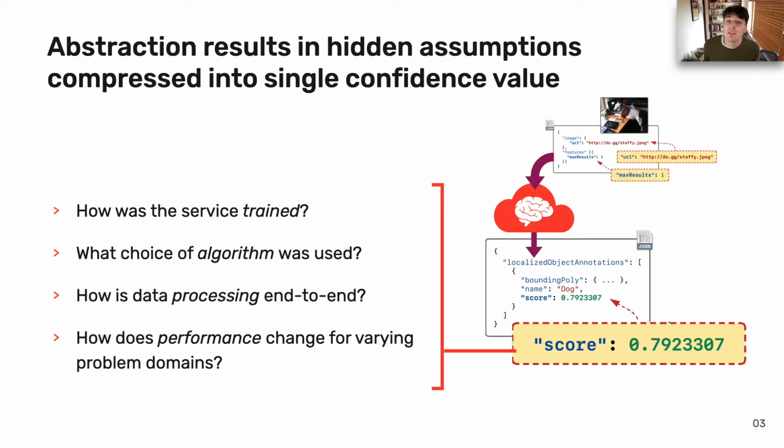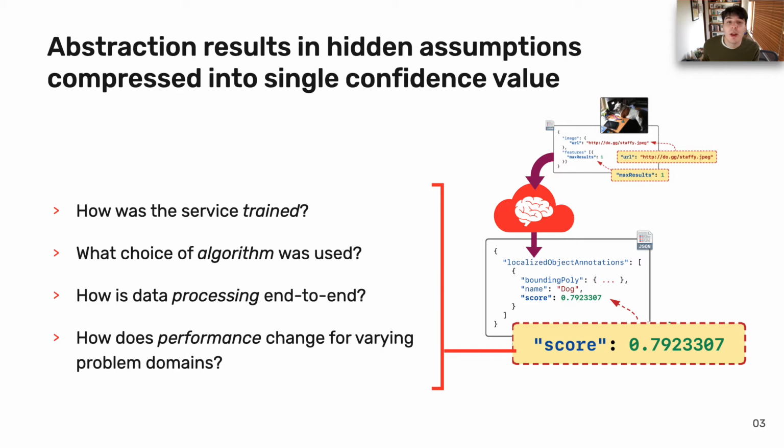However, the cost of abstraction means that many hidden assumptions exclusive to machine learning problems are no longer immediately visible. For example, the data used to train the cloud services is unknown, so developers are unaware of what patterns it recognizes based on its training data. We also don't know what algorithms are used to power these services, or what steps were taken to process the data into its model.